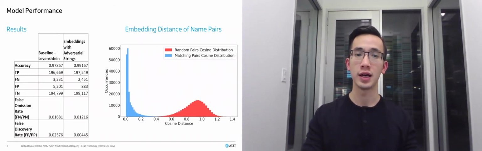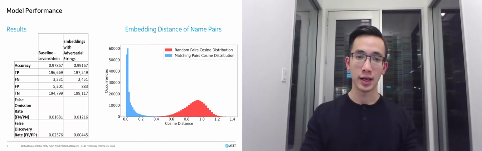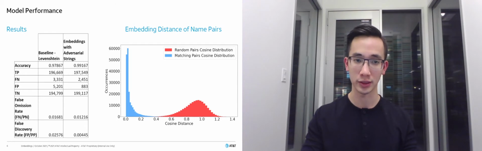First, we have the model evaluation. As a baseline measure, we used the Levenshtein distance to perform the same classification task, and it did very well with an accuracy of 97.8%. But our embedding model did even better with an accuracy of 99.1%. The bimodal distribution in the plot shows that the model can clearly distinguish between matching pairs and random pairs.